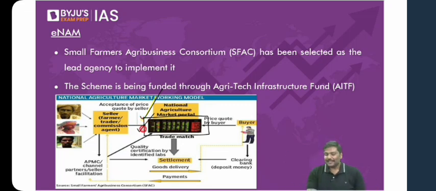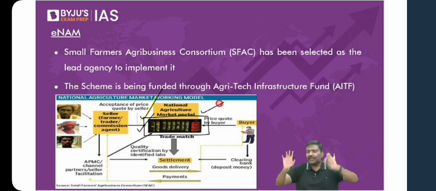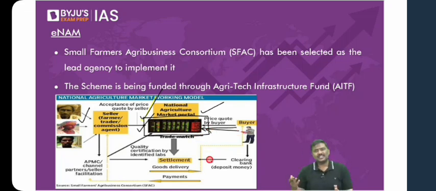Now, because it is an online portal, traders do not have to physically go to the market. Point number one. Point number two, because it is online now, do you need multiple licenses? Absolutely not. One unified license is more than sufficient. You might be sitting in, let's say, Bihar, UP, Karnataka, Maharashtra, Telangana. Doesn't matter. You need to have only one license. You will start bidding on the portal. Farmers have listed their crops on the portal. Bidding will start. And obviously, at one point of time, the highest bid will be accepted by the farmer. This is how the E-National Agriculture Market will function.